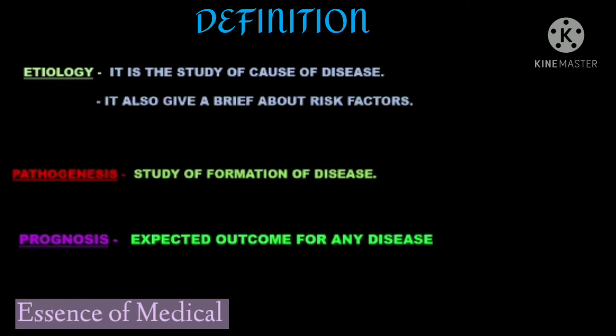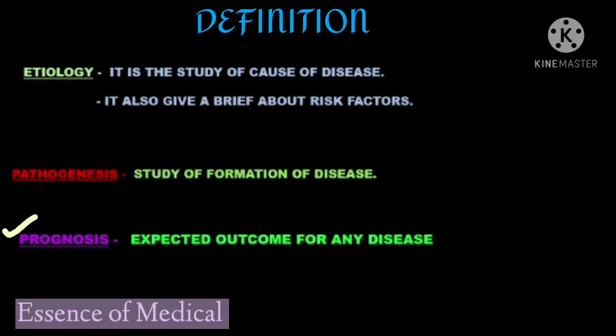Here we have the three definitions: etiology, pathogenesis and prognosis. Let's think about etiology. What the definition is telling, it is the study of the cause of disease, means for what reasons the disease is forming, right? It also gives a brief about the risk factors. Next, pathogenesis. What is pathogenesis? Study of formation of disease is called pathogenesis.